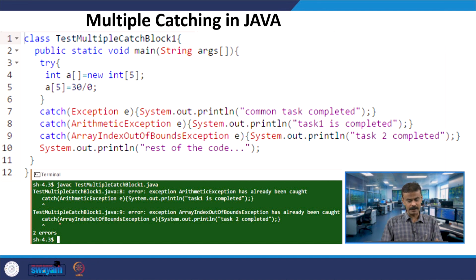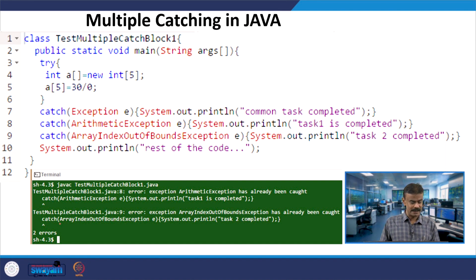So, you cannot change the hierarchy of the catches, right. From a Java point of view, when I am talking about multiple catching, I cannot change the hierarchy. First I have to put arithmetic exception, line number 8 should be in line number 7 and line number 7 should be in line number 8, and then exception, the last one, line number 7 should go to line number 9. Just make that change, put line number 7 at the last, and then try to execute the code. In fact, we have done that, it will run, right.